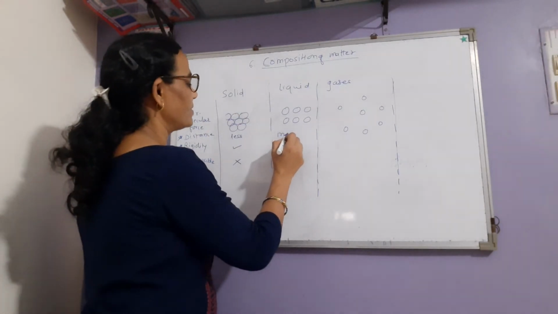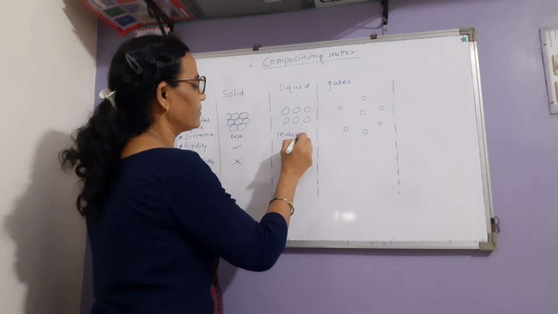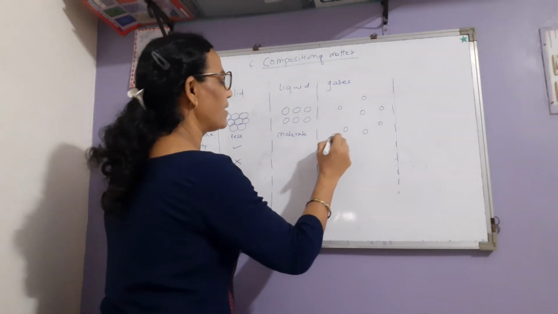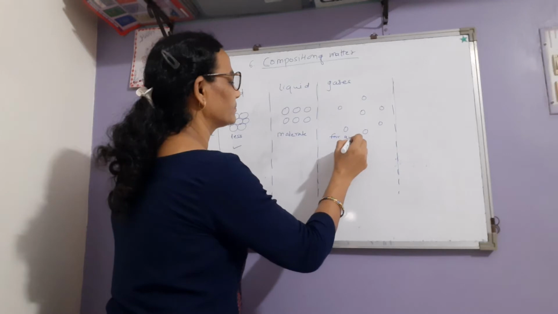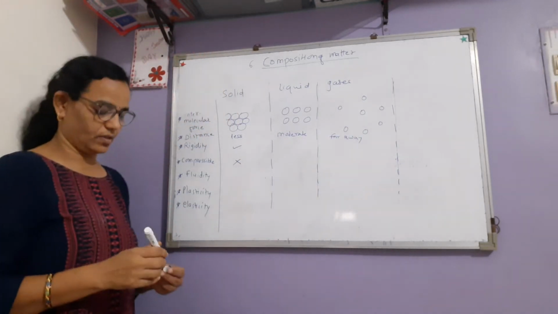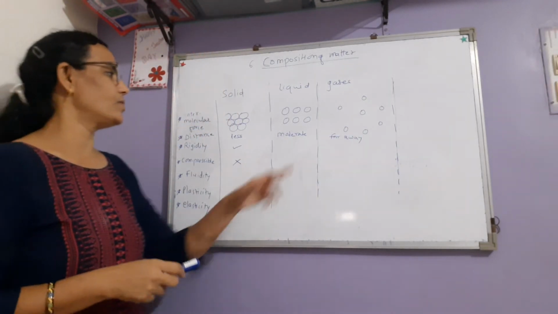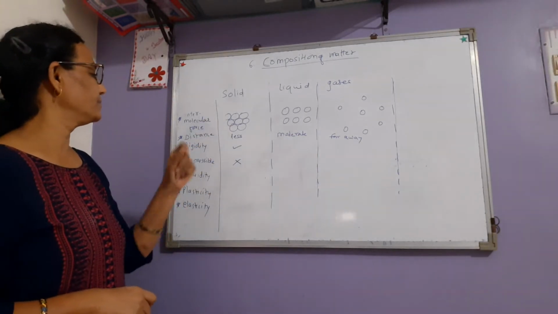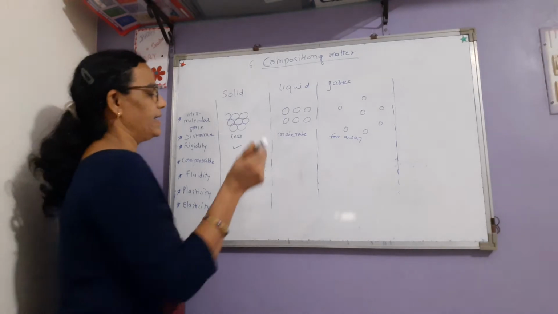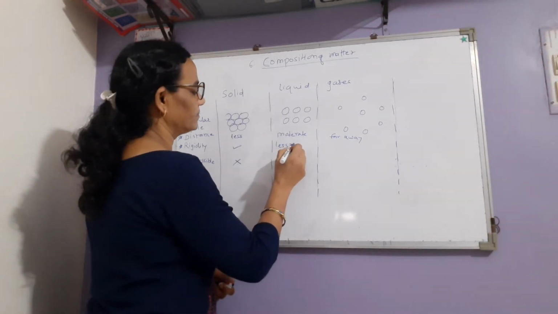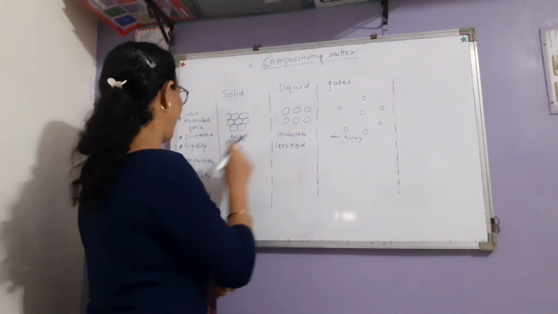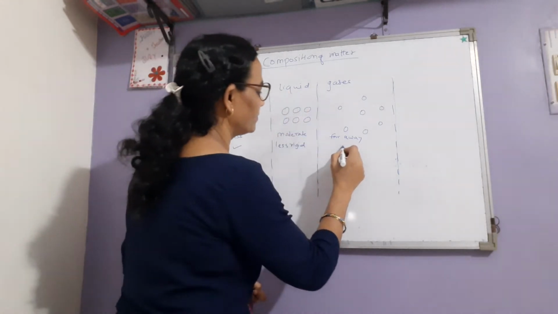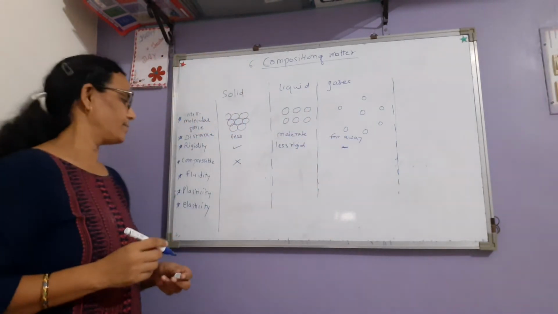Distance between the particles is moderate, and here they are far away from each other, and therefore there is no attraction between the particles. Solids are rigid, liquids are less rigid, and gases don't show the property of rigidity.